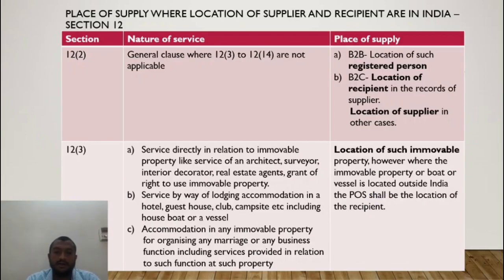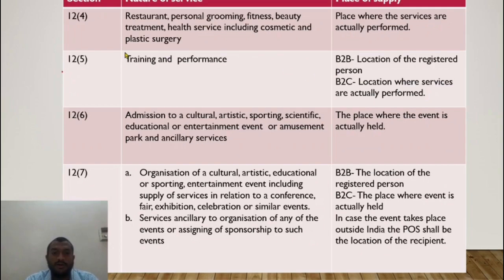Understand? 12 subsection 4. Restaurant, personal grooming, fitness, beauty. So okay, where is the service consumed? In the hotel. I go to the hotel, eat. Okay, in case of a gym, where is the service consumed? In the gym. So in order to make it more structured, the place where the service is performed is where the service is consumed. So that is what the place of supply is.